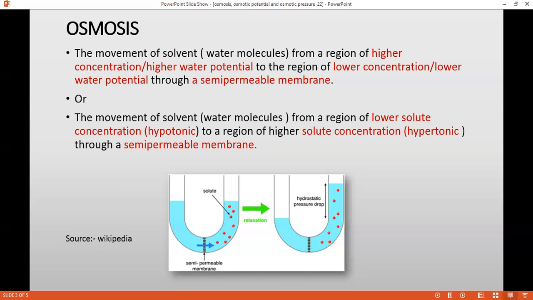If I'm talking about pure water, consists of what? Pure water consists of free water molecules, and they have very high kinetic energy, and they have a potency to move from one place to another. So they are going to move from what to what? They are going to move from high water potential to lower water potential. Or else you can say where the water concentration is more to the place where the water concentration is less.